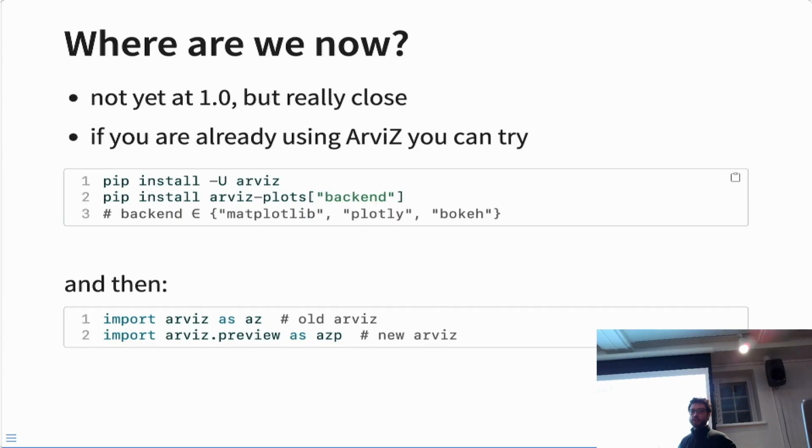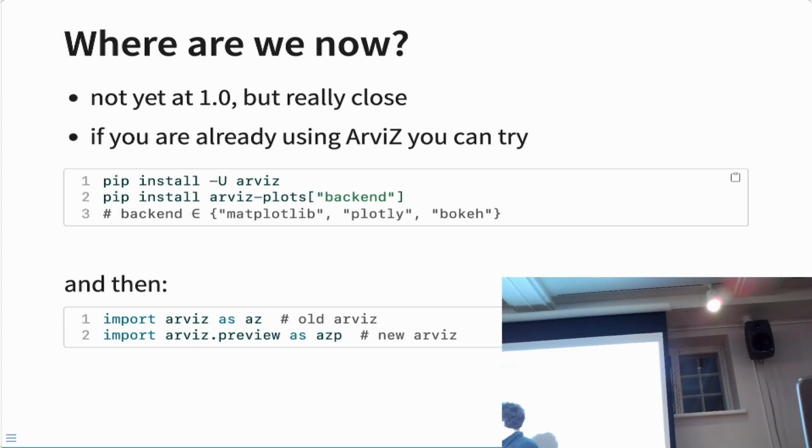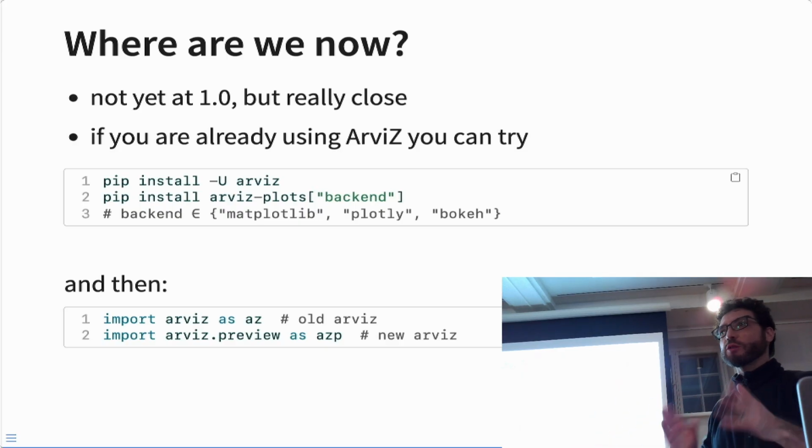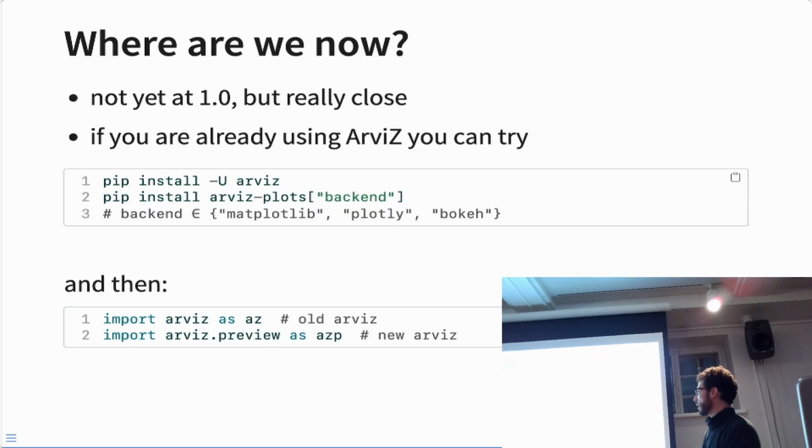If some here are using arviz for Bayesian modeling and you want to try this new version, just update to the new version of arviz and then install this. With this, you're going to get everything installed, so arviz-base, stats, and plot. You have to pick at least one backend. And then you can have those side by side. If you do import arviz as az, you have the old arviz, and you have this preview module that allows having them side by side. So if you don't know how to do something in new arviz, you can still use the old one.